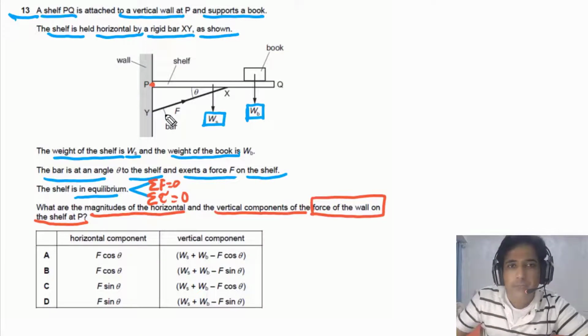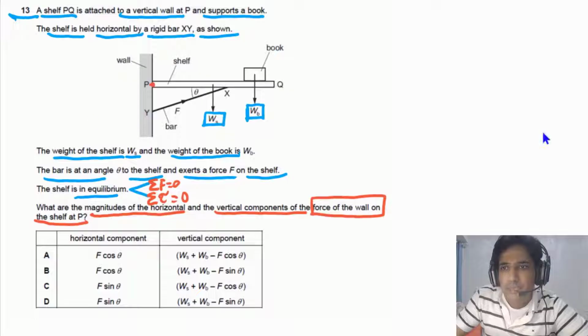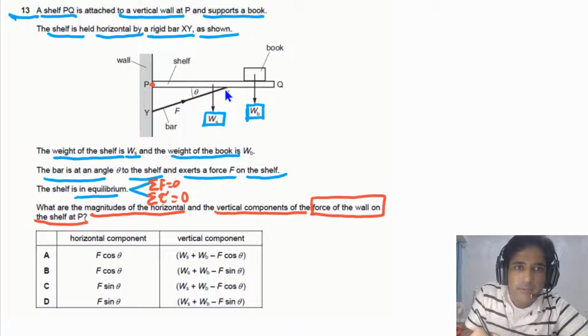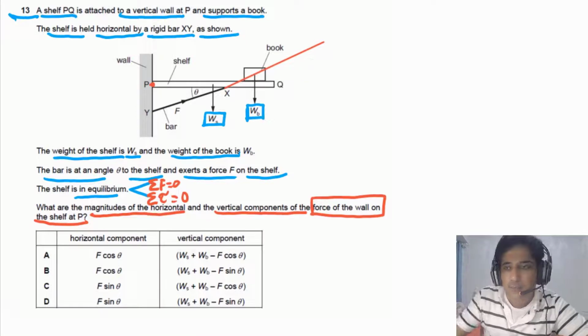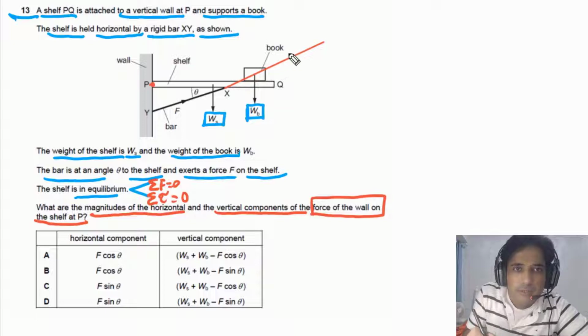Now the best way to answer this question is, first of all, we can draw a line here. From this point we can draw a line. This is telling us the force acting on the shelf, because for this question it is given to us that F is the force on the shelf. So this is the force on the shelf. We can say this is force F.